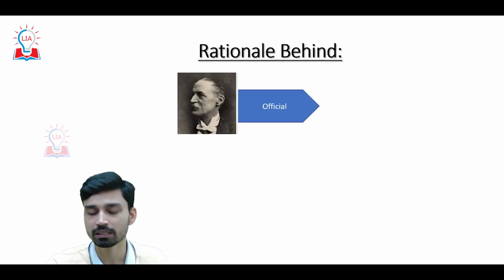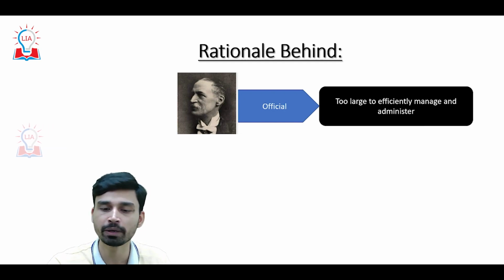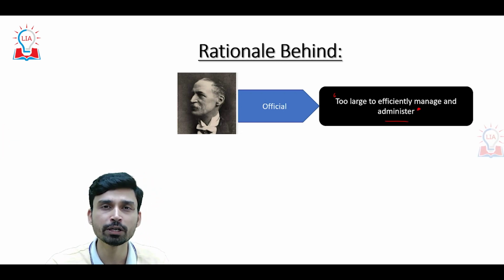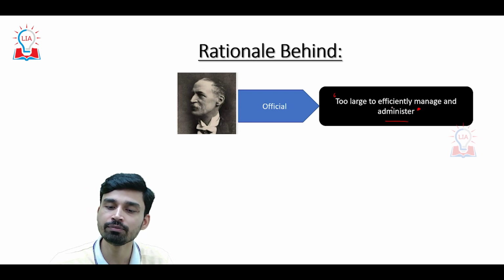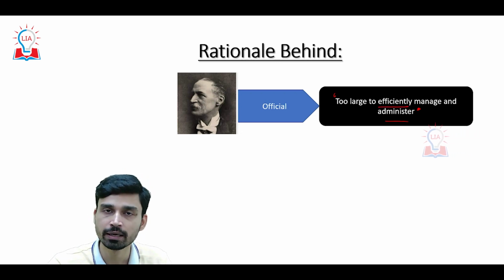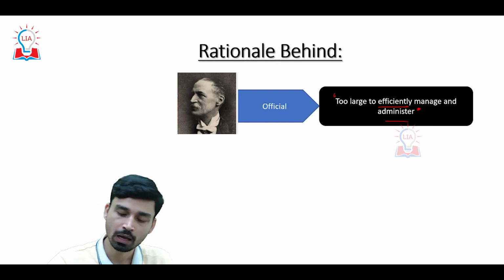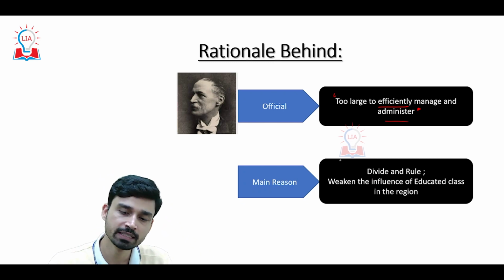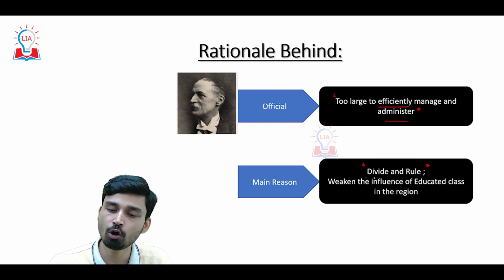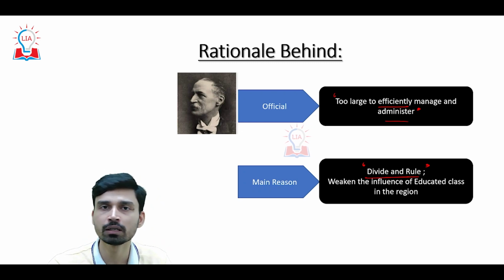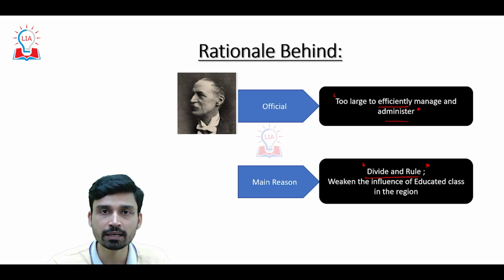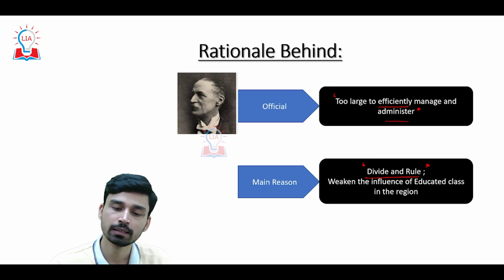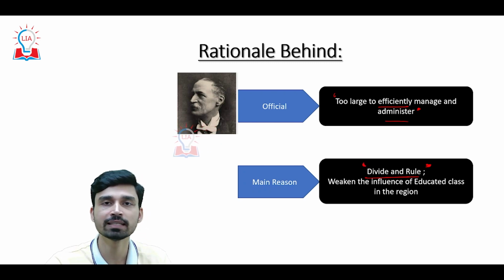We have two statements. The first, the official reason given for the partition of Bengal, was that the Bengal presidency was very large in area, with a huge population, and that is why it was very difficult for the British to efficiently manage and administer it, and this to a certain extent was also true. However, the main reason nationalists believe Bengal was partitioned is that it was an example of the British divide and rule policy. The British were continuously seeing Hindus and Muslims uniting and forming a united front against British rule, and to break this collaboration, the partition of Bengal was done along religious lines.